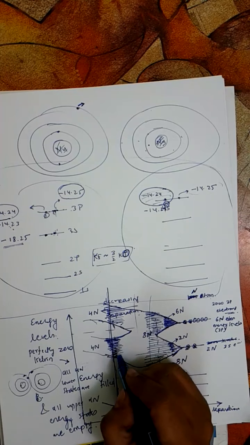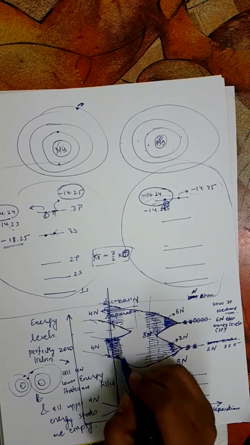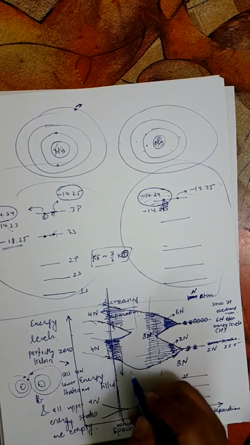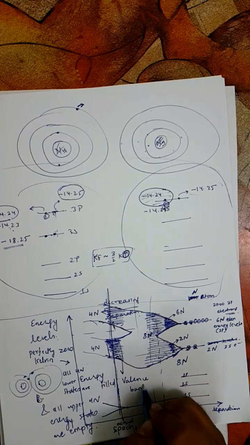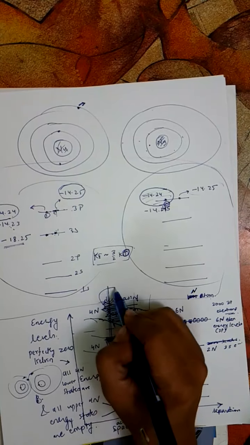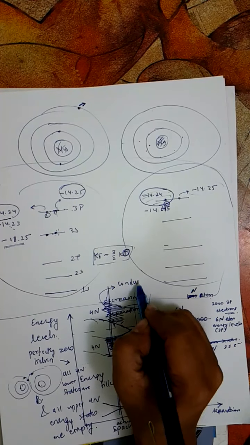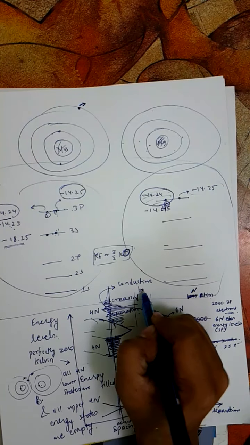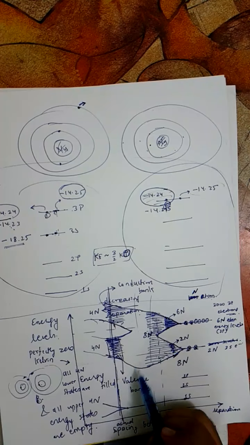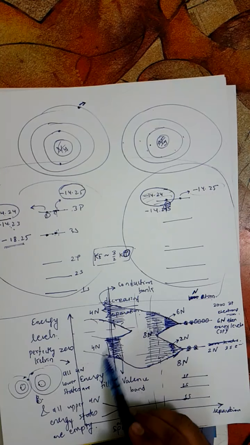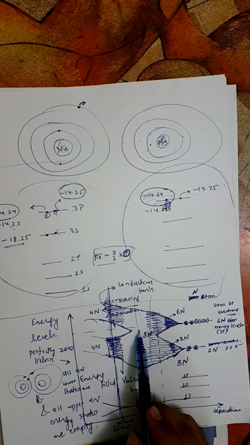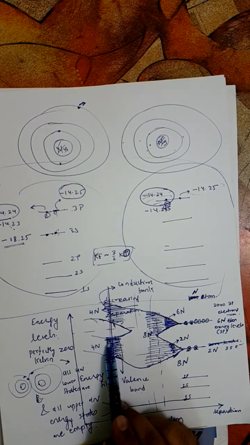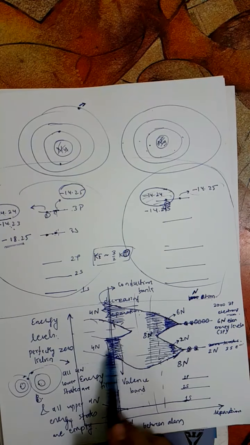This band of energy levels is called the valence band, and these upper energy levels are called the conduction band. Remember that we are talking about valence shell electrons only. Valence shell means principal quantum number 3, and those electrons at 0 Kelvin all occupy this 4n.